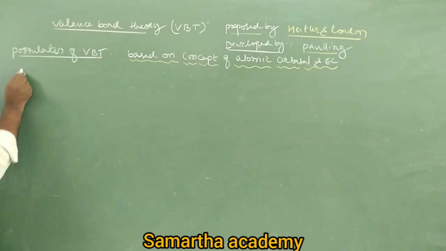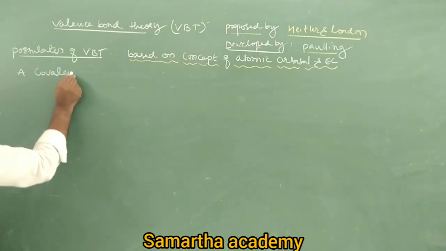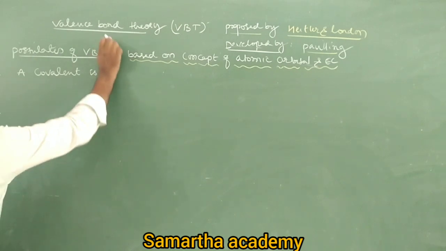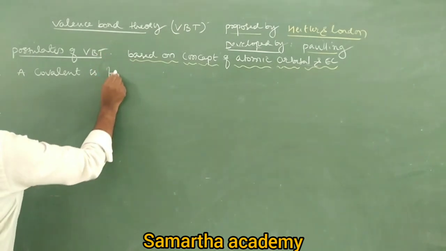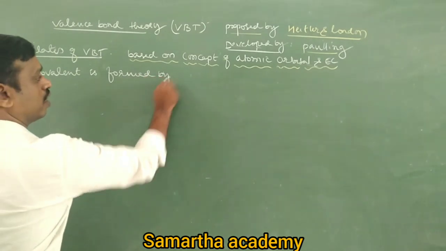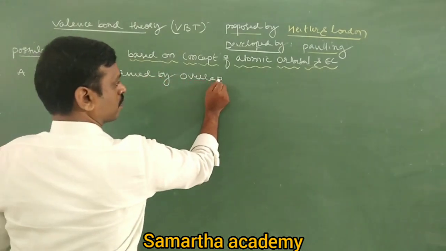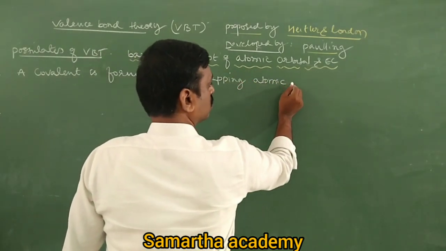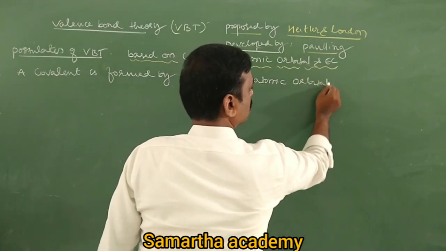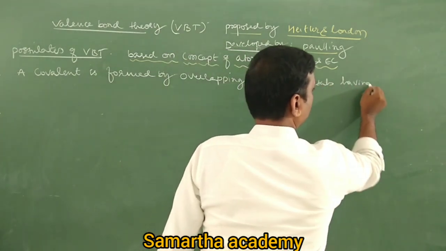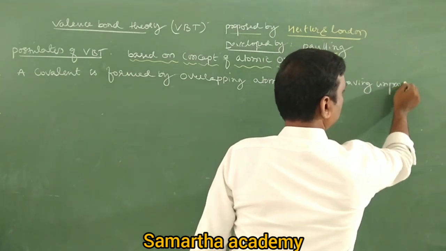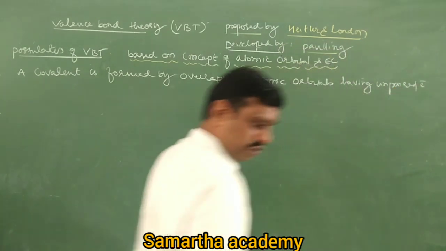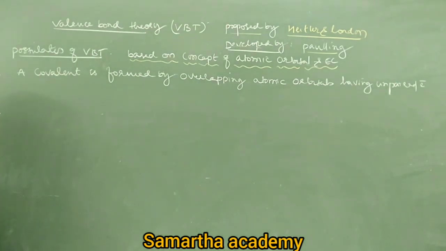Write it down. A covalent bond must be formed by overlapping of atomic orbitals having unpaired electrons.